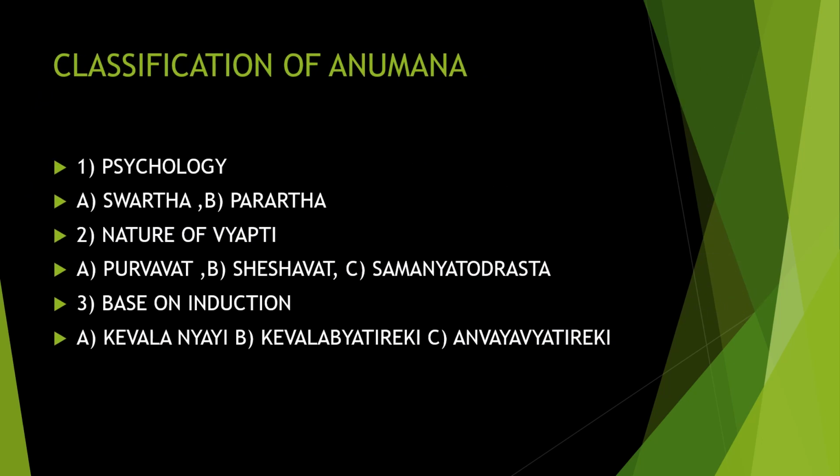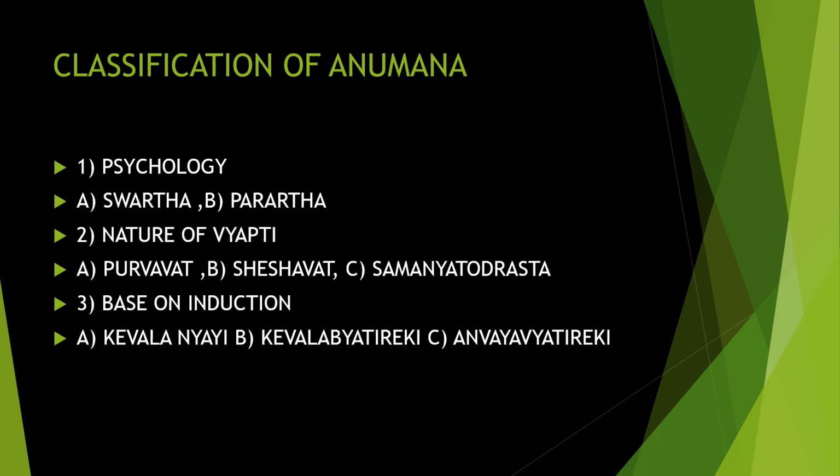Then again, we have to know the classification of Anumana. The Anumana is divided in several ways. In three basic ways, according to the psychology. Anumana, you know, is an inference. You are guessing about a thing by having the knowledge. According to the psychology, it is of two types: Swartha and Parartha.